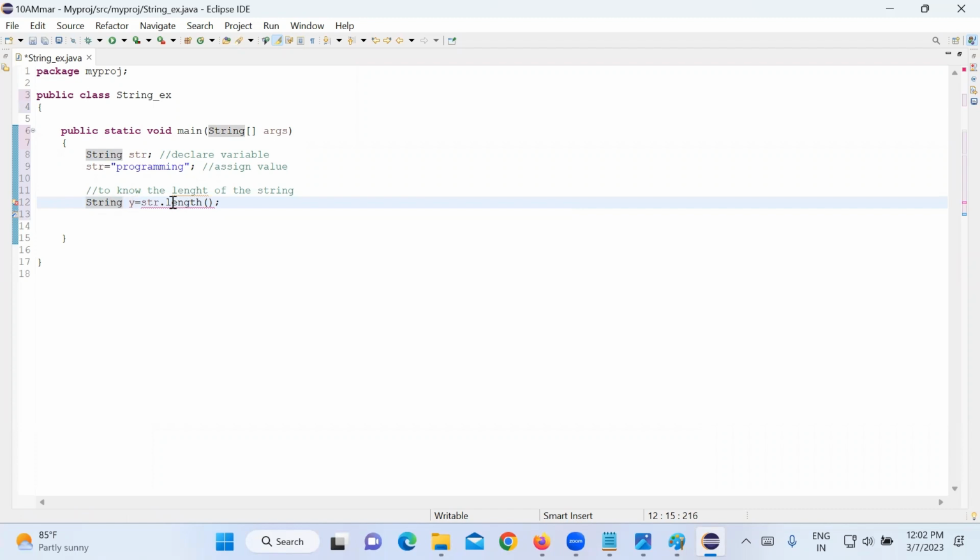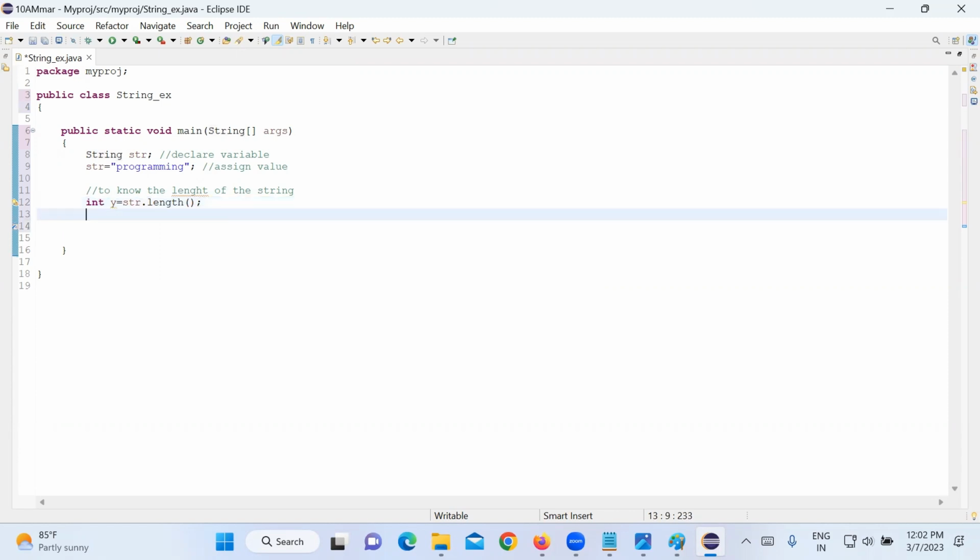Cannot convert from int to String. This method is giving me an integer value. If you want to store that, it has to be an integer variable only.